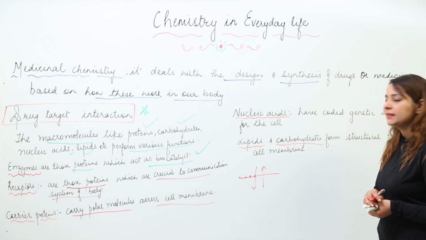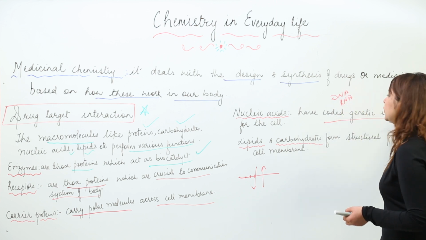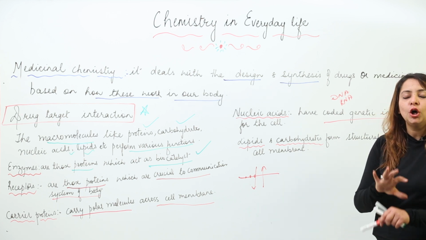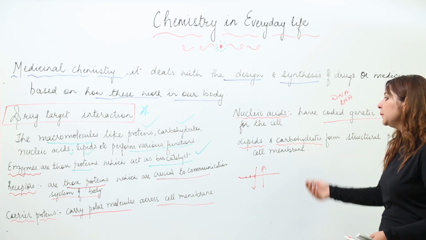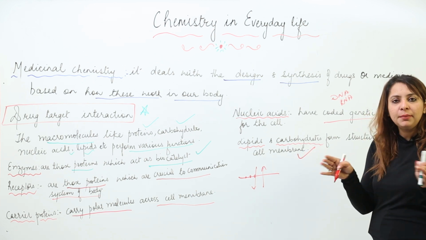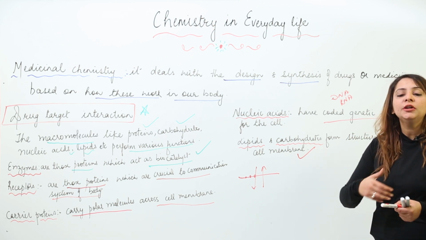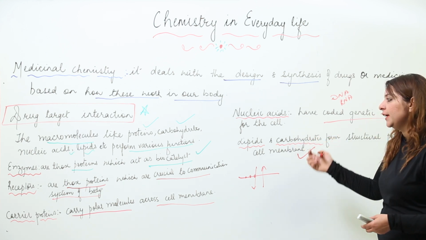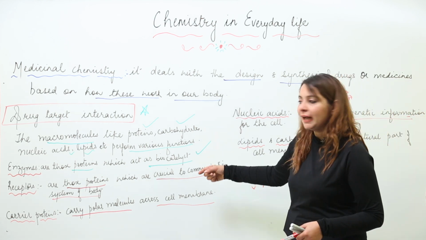Next we have the nucleic acids. You know that nucleic acids like DNA and RNA are very important, as they carry the coded genetic information of the cell. They are actually the brain of the cell, as they control everything happening in the cell. So nucleic acids again can be a target of drugs. Lipids and carbohydrates can also be targets. They are present in the cell membrane, forming the structure of the cell membrane, which allows the passage of substances in or out of the cell. So the lipids and carbohydrates are very important, as they form the structural part of the cell membrane, and these can be targets of the drug.